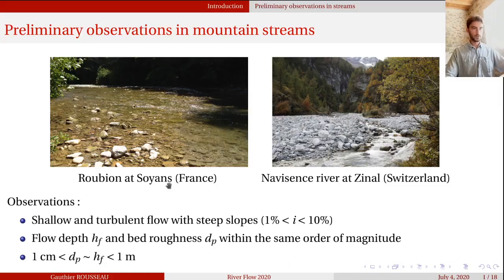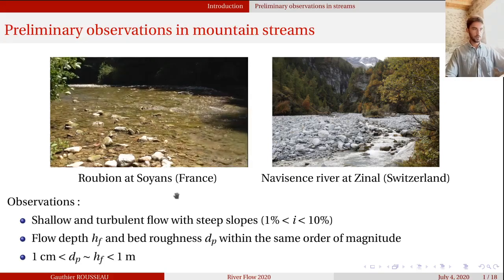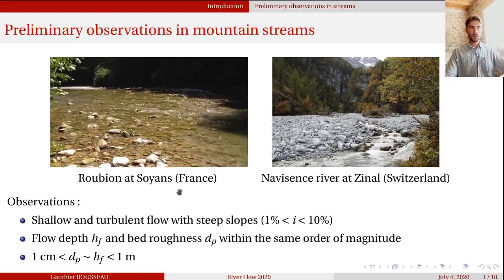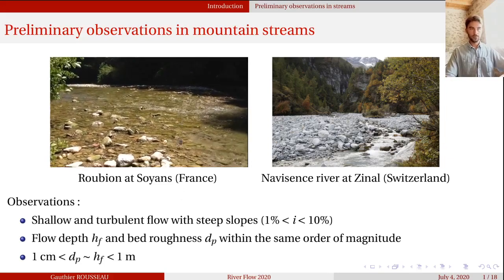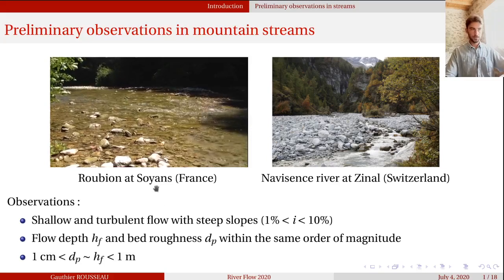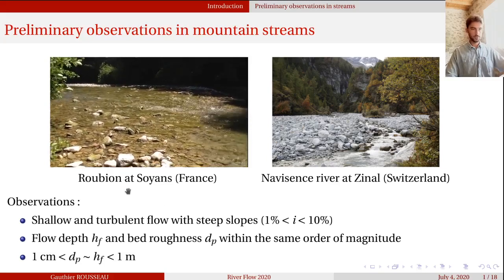So here are two pictures of mountain rivers that are shallow and turbulent open channel flows with steep slopes, and flow depth and bed roughness within the same order of magnitude, ranging from centimeters to meters. So, looking at the left picture, you may see a bed form which is called a riffle, and typically exhibits the shallowness of such flows.